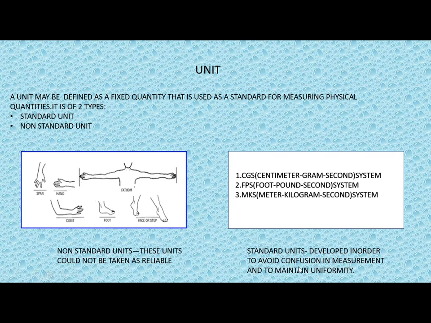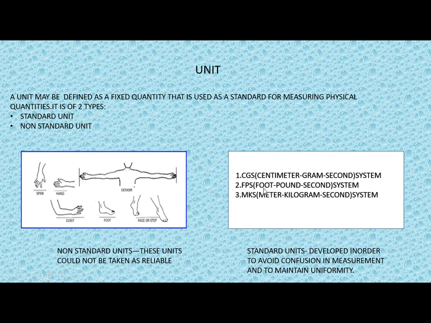In order to avoid confusion in measurement and to maintain uniformity, some standard units were developed. Here we have three standard systems. First is CGS, that is centimeter, gram, second. The centimeter is used to measure length, gram for mass, second for time. Then we have FPS: foot, pound, second.